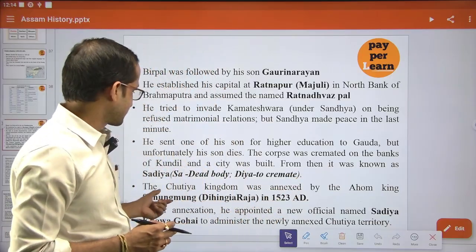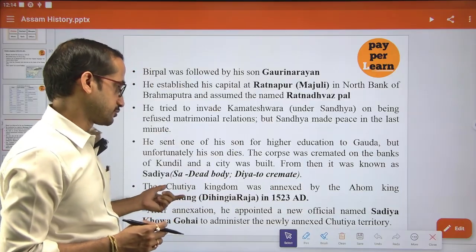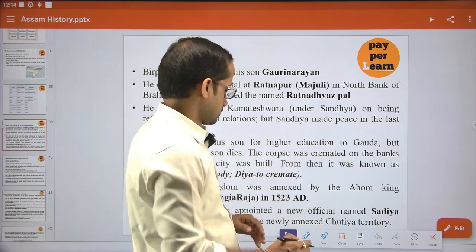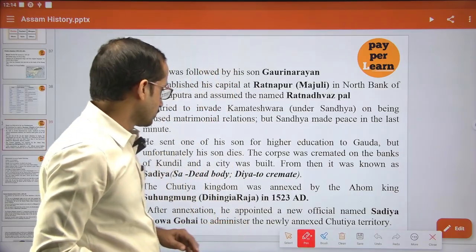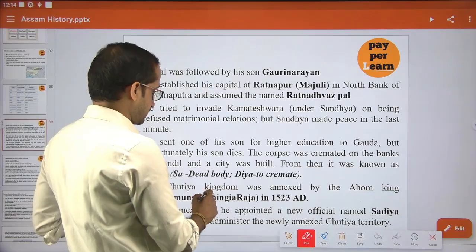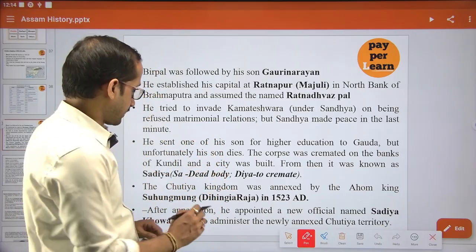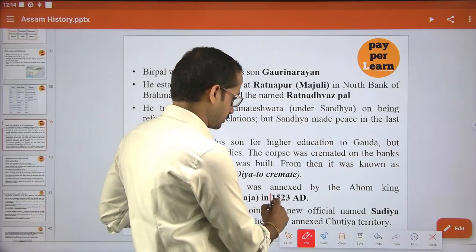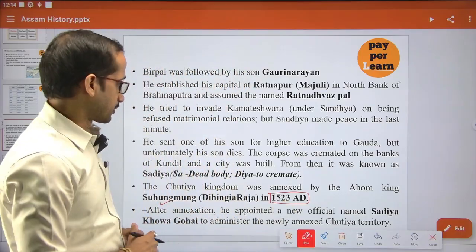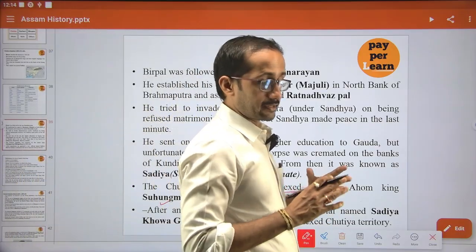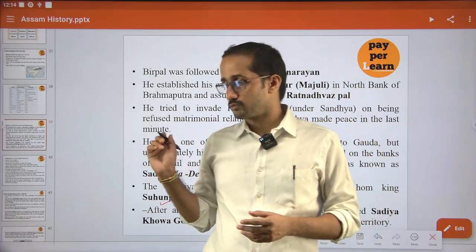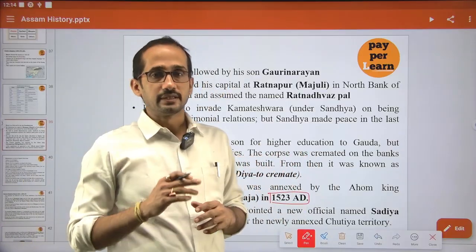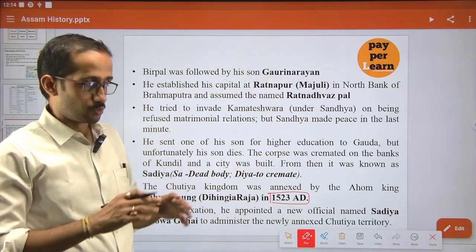We will discuss in detail why Suhung Muhung is known as Dihingya Raja when we discuss the entire Ahom kingdom. So the Sutia kingdom was ultimately annexed into Ahom by Suhung Muhung, or Dihingya Raja, in 1523 AD. After the annexation of the entire Sutia kingdom, Suhung Muhung, the Ahom king, appointed one person to look after this new territory.